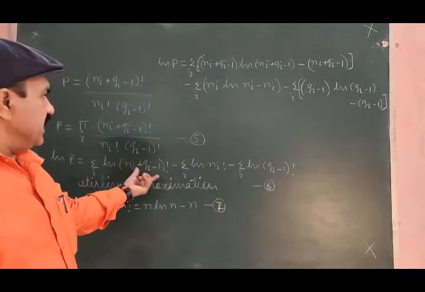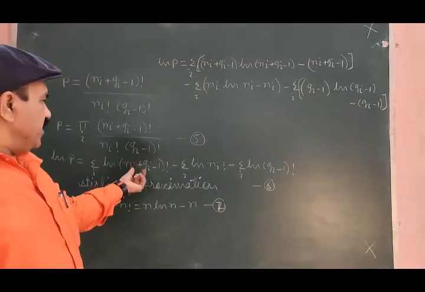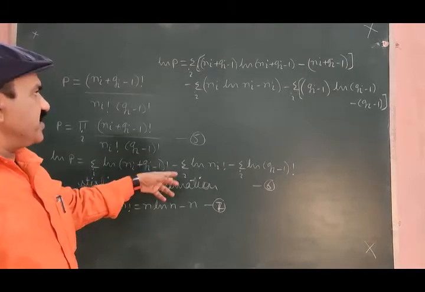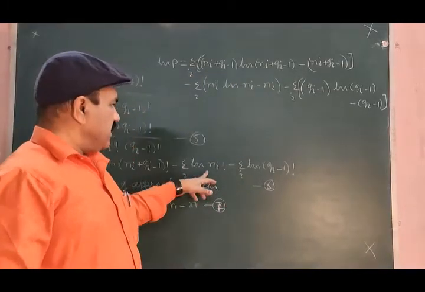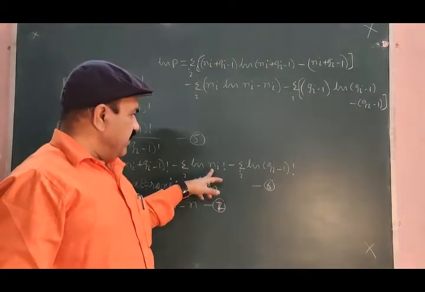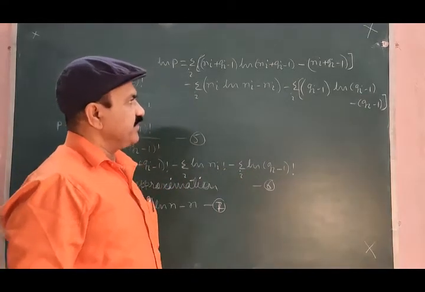This term is written as this term into log of this term minus this term. The same is done for second term and third term.